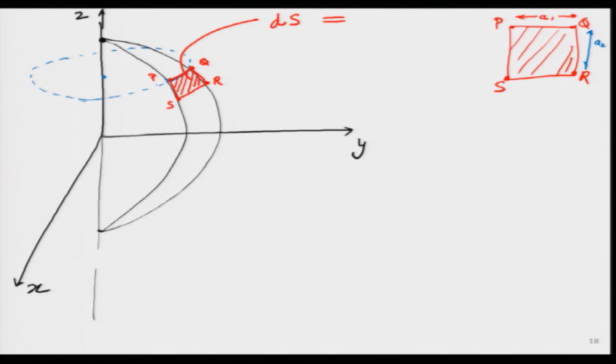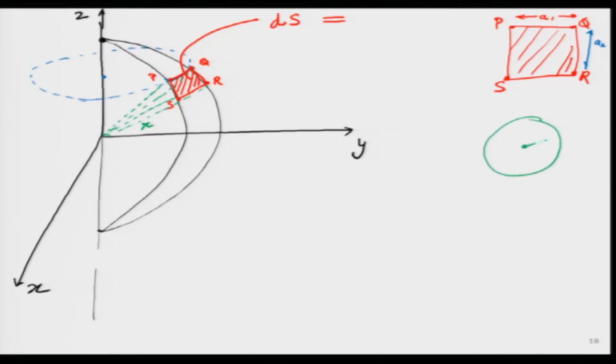I am going to join the whole thing to the center, which means all these lengths are actually radius r over here, all these green lines. How do I know that all are r? Because all these points are sitting on the surface of the sphere. Anything which is on the surface of the sphere, just like all human beings are living on the surface of the earth, we are all equidistant at length r from the center of the earth. So, all these distances are r, whether it is a sphere or a circle. That is why all these green lines are equal to r distance.